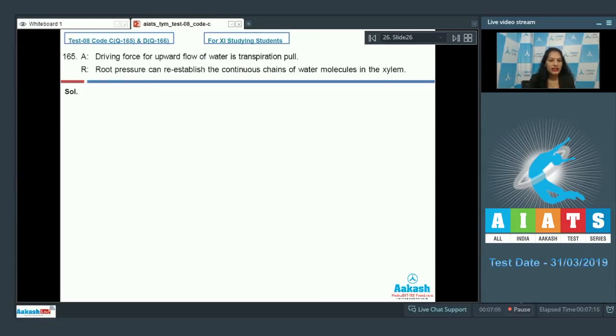Question number 165. Assertion: Driving force for upward flow of water is transpiration pull. Reason: Root pressure can re-establish the continuous chains of water molecules in the xylem. For upward movement of water, the driving force is transpiration pull. It is true.